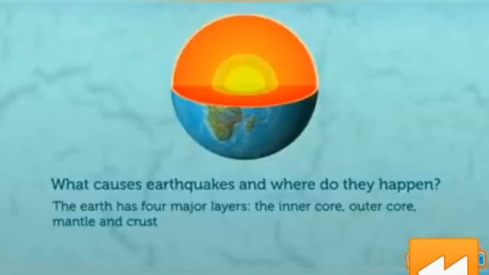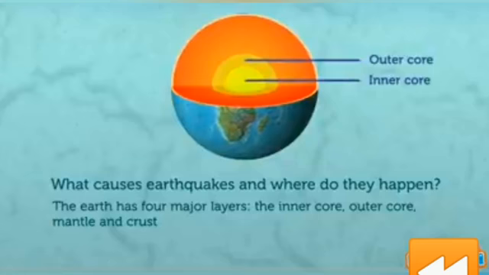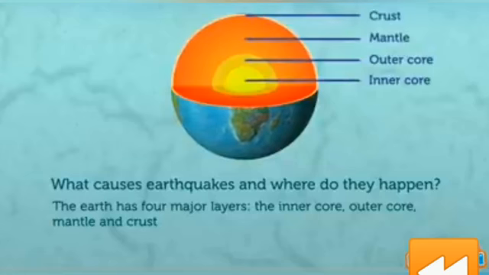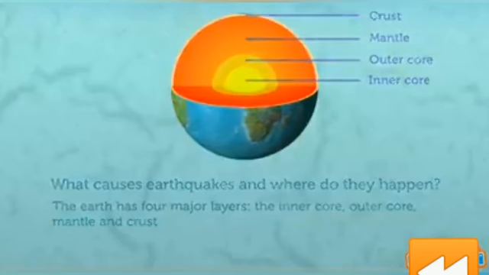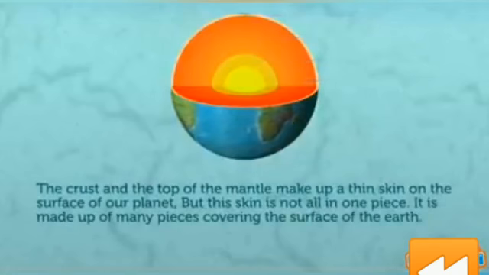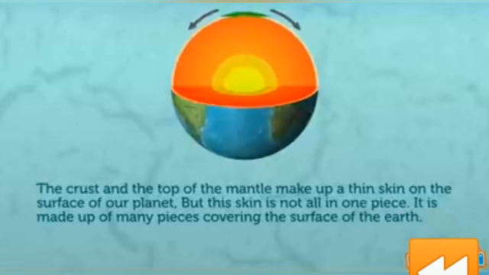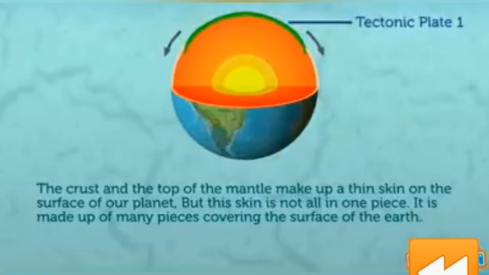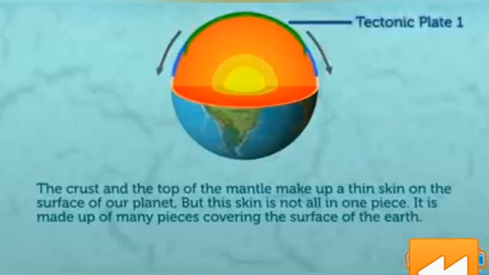The earth has four major layers: the inner core, outer core, mantle, and crust. The crust and the top of the mantle make up a thin skin on the surface of our planet. But this skin is not all in one piece. It is made up of many pieces covering the surface of the earth.